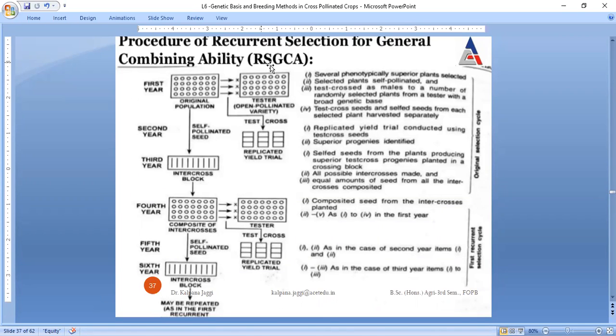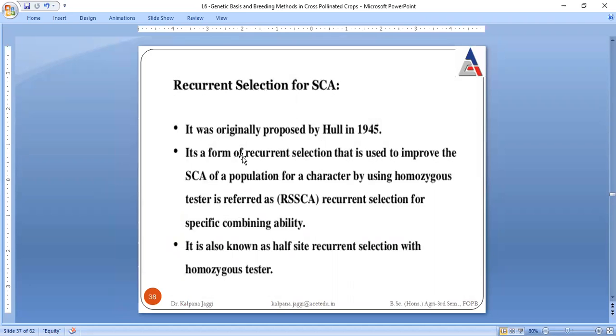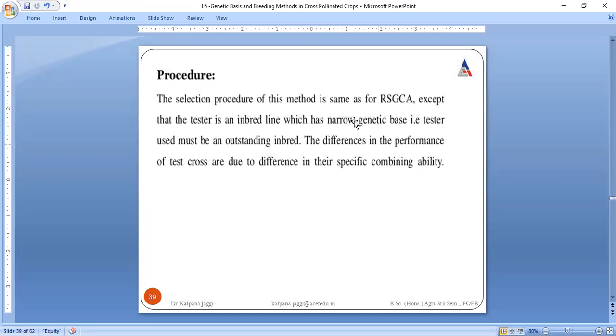When we are going for recurrent selection for specific combining ability, the tester is going to be very specific in nature, and that particular tester is an inbred line.